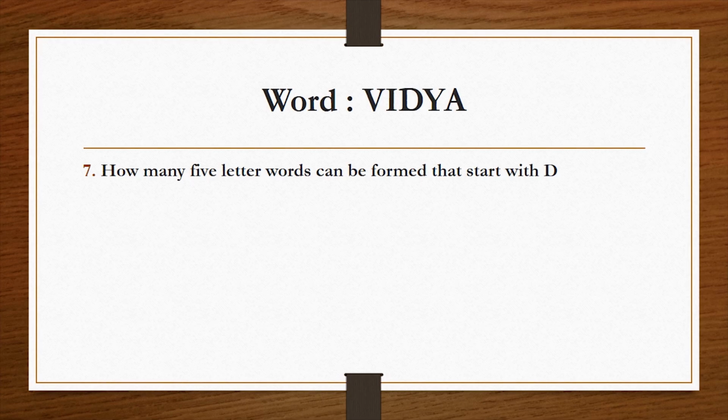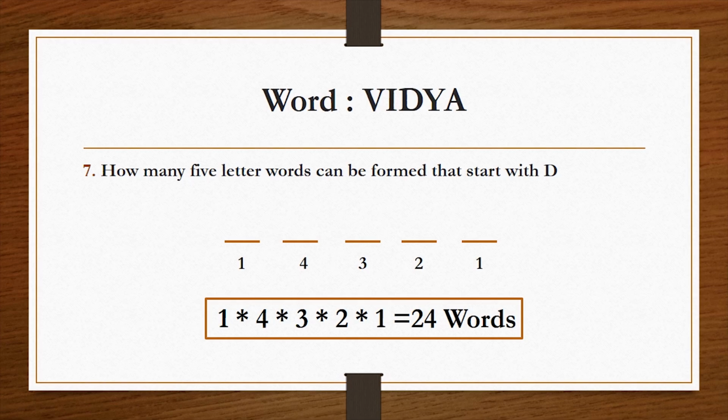The next question is, how many five-letter words can be formed that start with D? Now we have only one restriction, that is on the starting position. Please pause this video and try to solve it by yourself. The solution to this problem is, for the five placeholders, the first placeholder should always be occupied by D, so it can be filled only in one way. Now for the remaining placeholders, the next placeholder can be filled in four ways, then three ways, then two ways and then one way. So the solution is 1 into 4 into 3 into 2 into 1, that is 24 words.